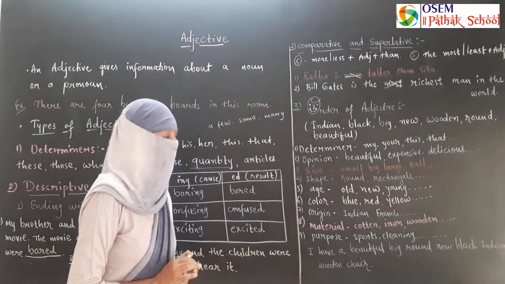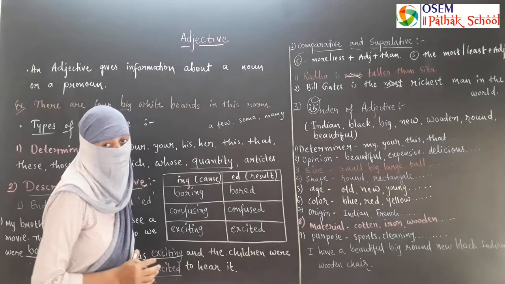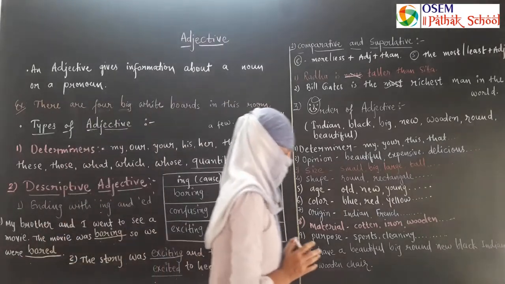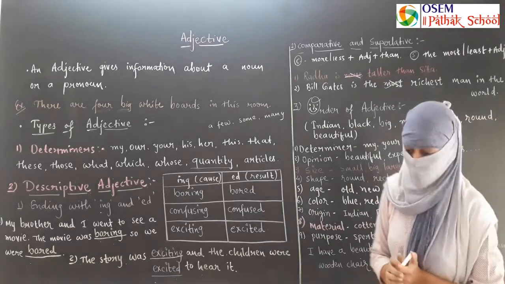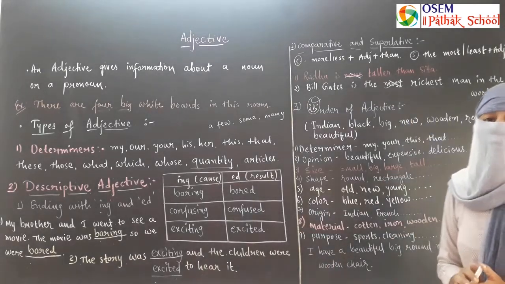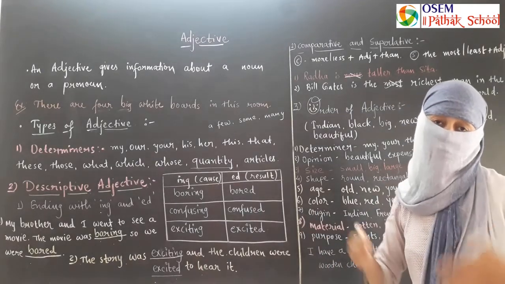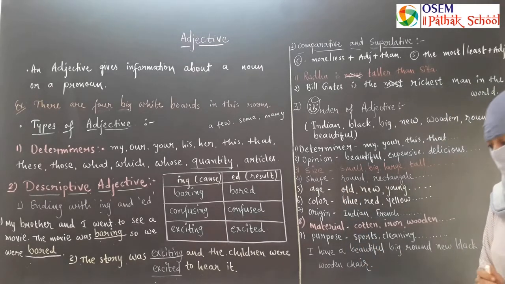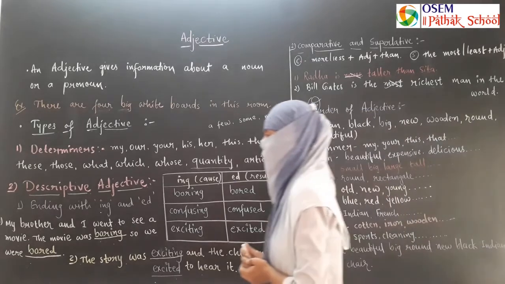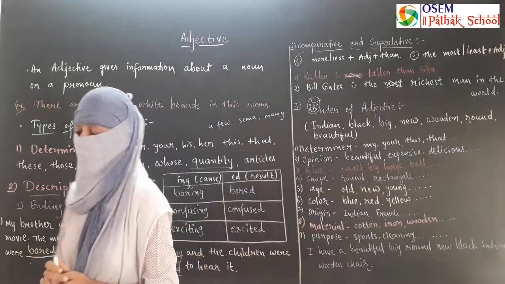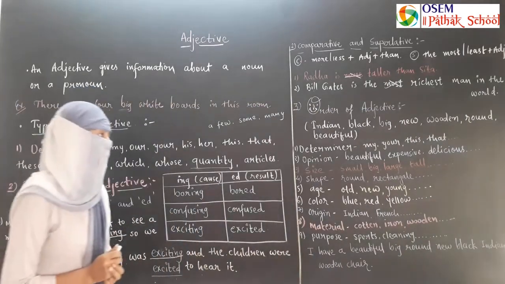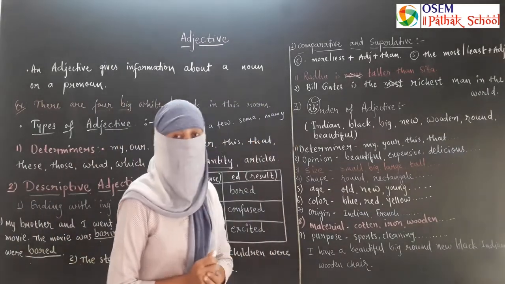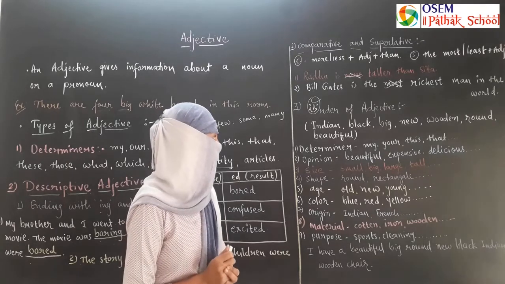Third and most important part: when we have so many adjectives in a sentence, we get confused about which adjective we should put first. Students, we have an order of adjectives, and we follow the order of adjectives to make our sentence correct.